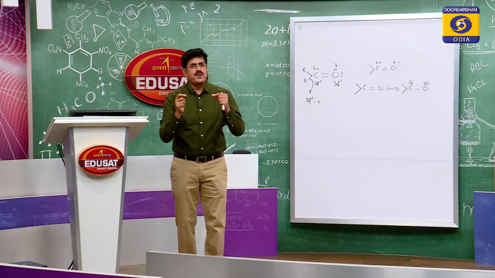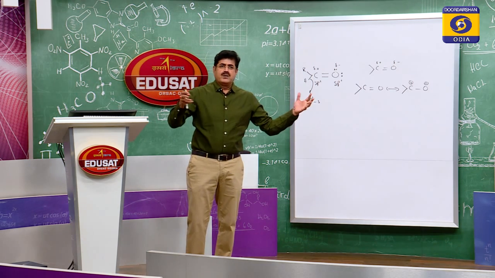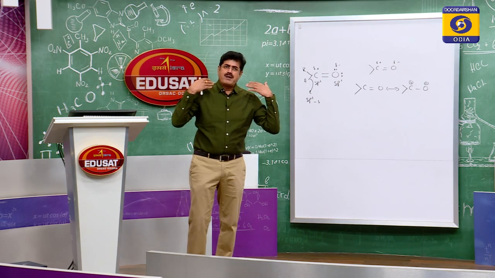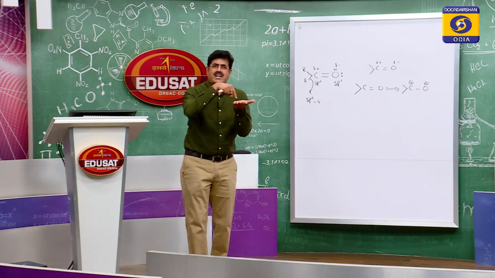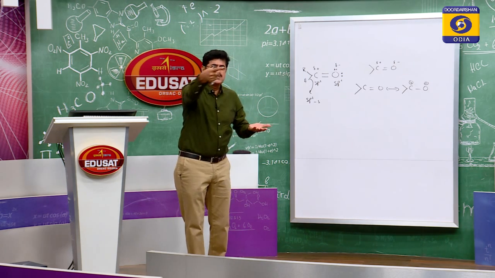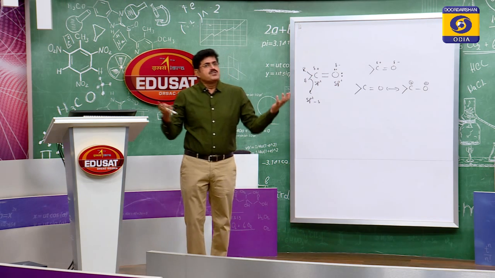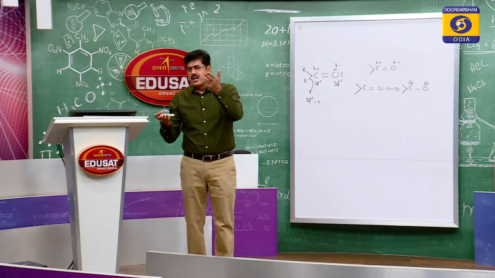It can also be explained in a different way. I have already shown you the mechanism. In the mechanism, the sp2 hybridized carbon of the carbonyl group is converted into an sp3 hybridized carbon. What is the angle in sp2 hybridization?